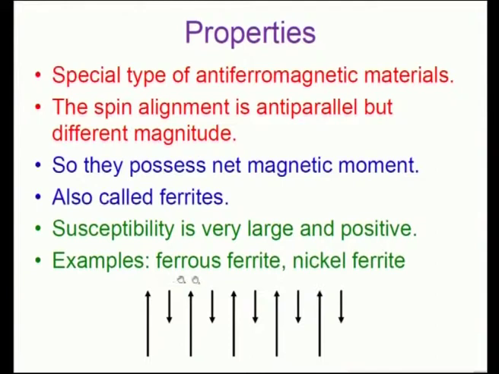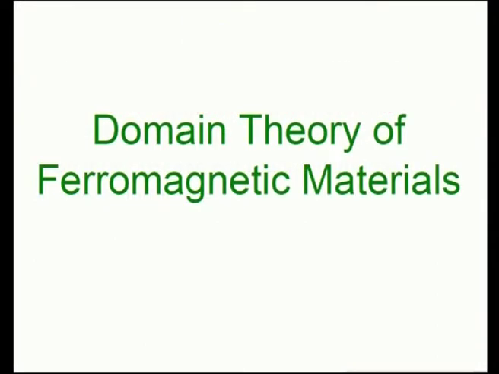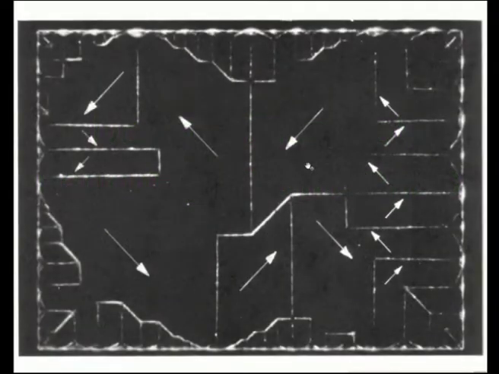So, the examples are ferrous ferrite, then nickel ferrite. So, we see about the domain theory of such ferromagnetic materials in a closer manner. This diagram gives schematically how the spin directions are present in different domain areas of a ferromagnet. So, this net spin is orienting along this direction.